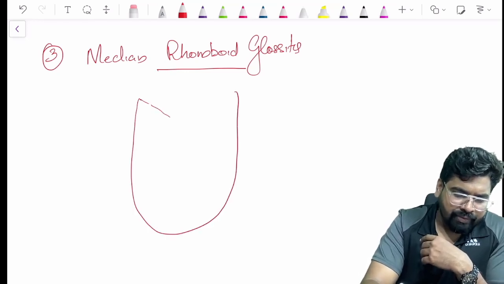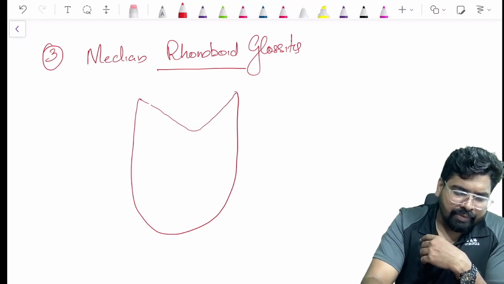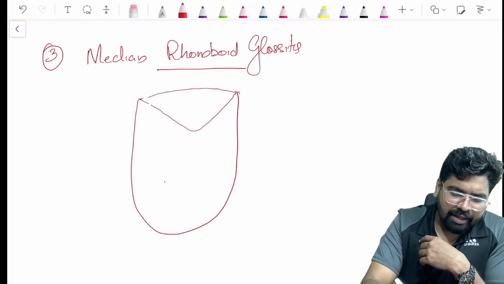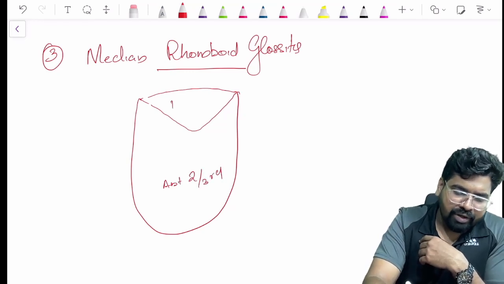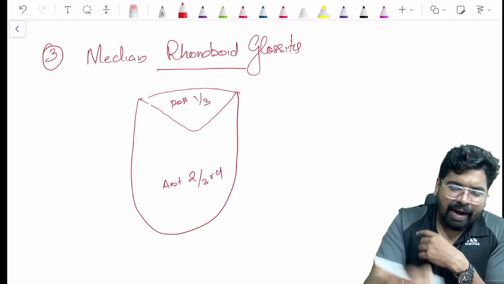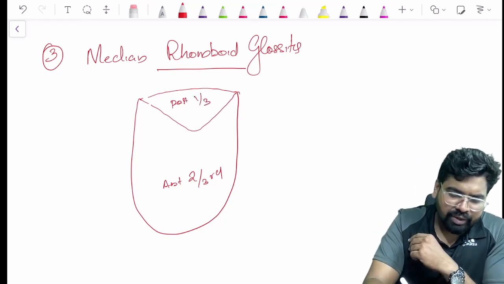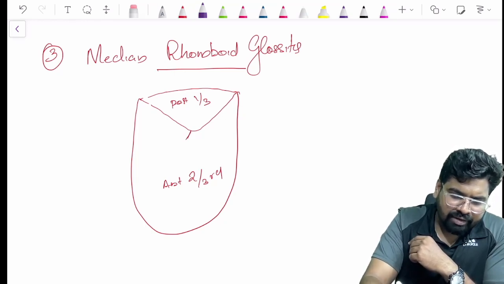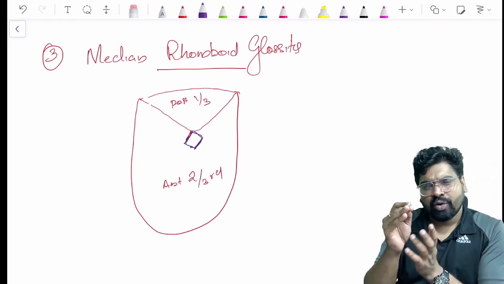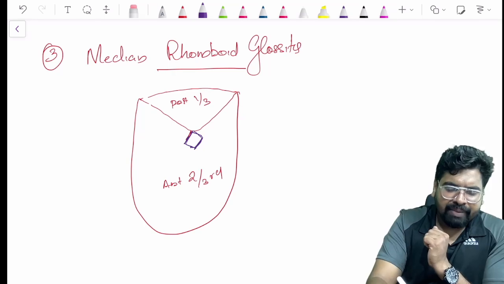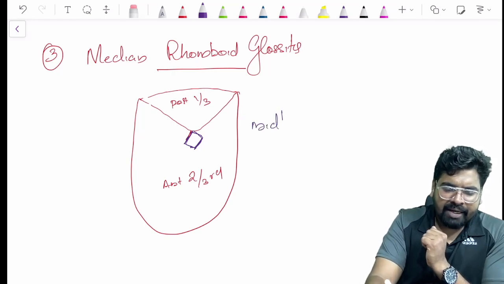So we have the tongue here. This is the anterior 2/3, and this is the posterior 1/3. Now, at the junction of the anterior 2/3 and posterior 1/3, what I am drawing is a diamond shaped area, a rhombus shaped lesion, in the midline.